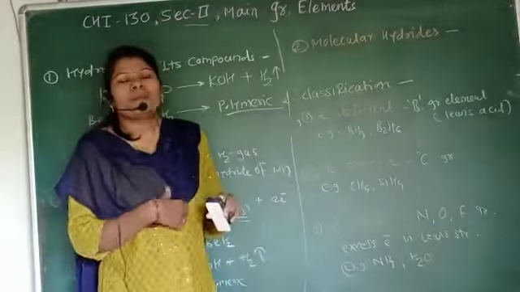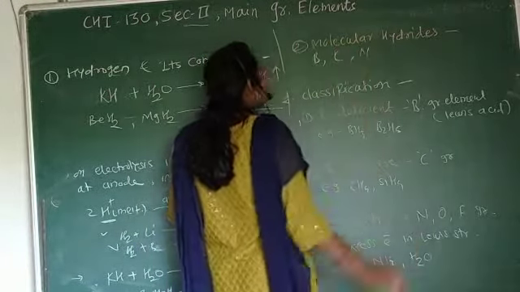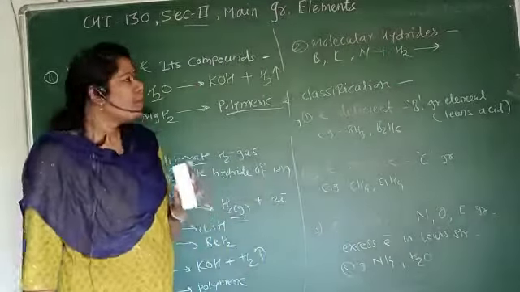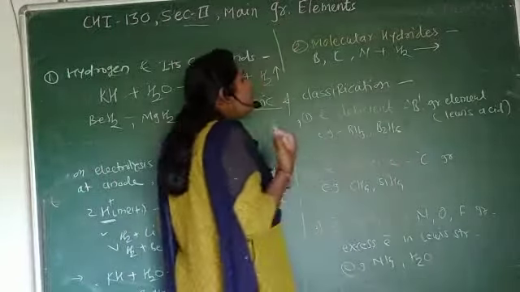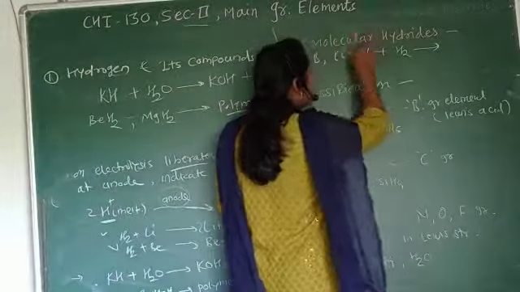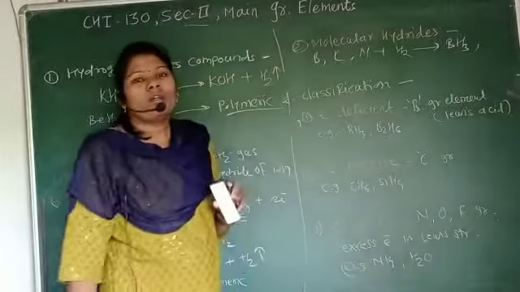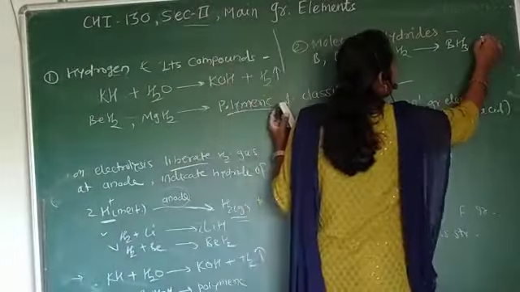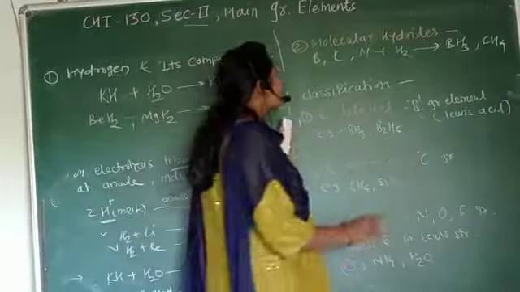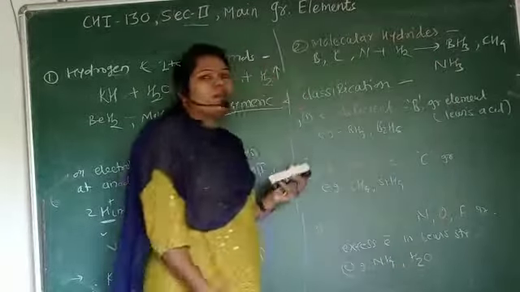Whenever p block elements like boron, carbon, and nitrogen react with hydrogen, there is a formation of different binary compounds or molecules, which are called molecular hydrides. When boron reacts with hydrogen, there is a formation of boron hydrides. Carbon gives carbon hydride, that is methane. Hydrogen reacted with nitrogen gives nitrogen hydrides.